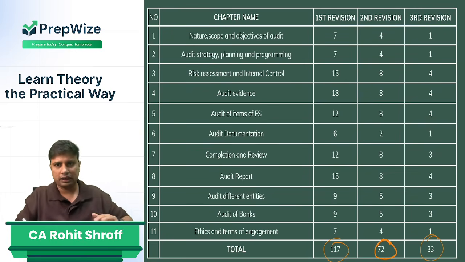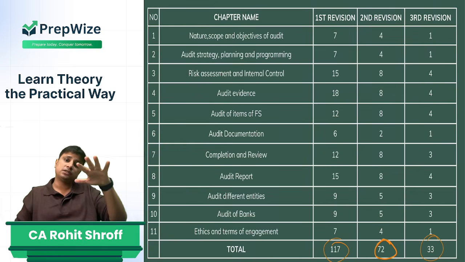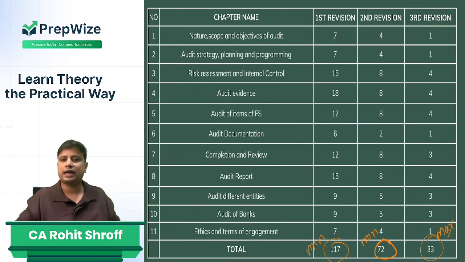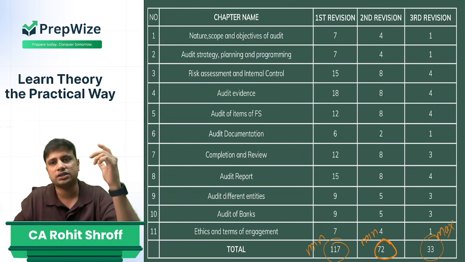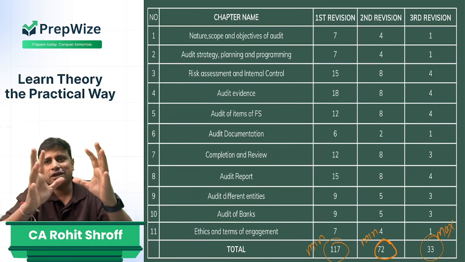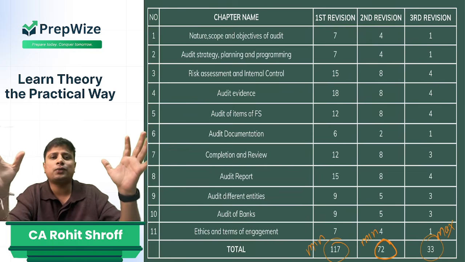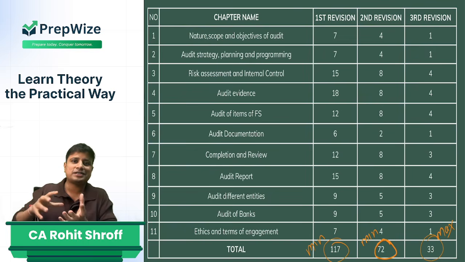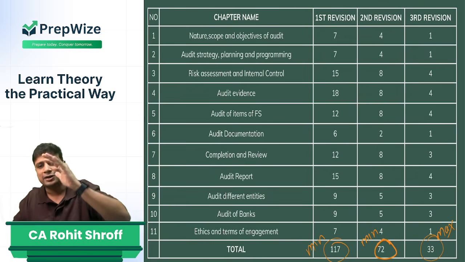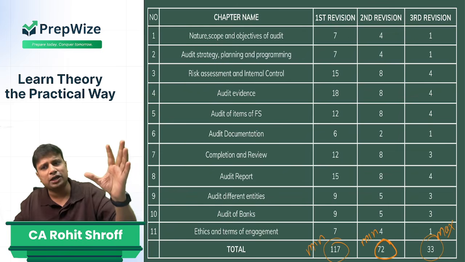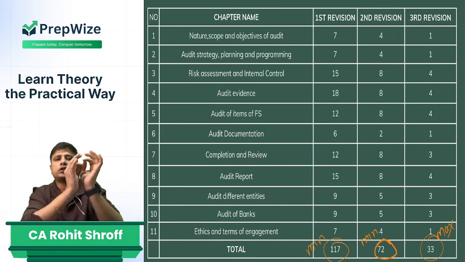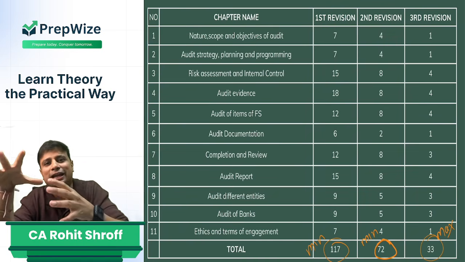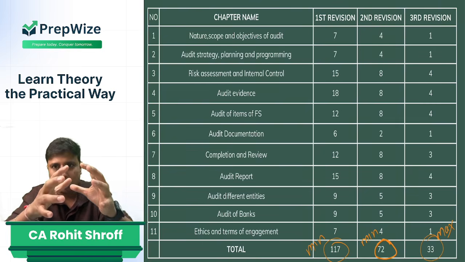Last revision, here, in the first and the second revision, I said these were the minimum. Here I would say the maximum that you should take is 33 hours. Why maximum 33 hours? Because on the last day of the examination, you will not have more than 20 to 25 hours. So if you are studying for the third time, let's say probably 40, 45 hours, you will not understand what should be your approach in the last 1.5 days. So maximum 33 hours. If you can do it in 20, 25 hours, nothing like it. But the third revision should not go beyond 33 hours, so you know how you are supposed to deal with the subject in the last 1.5 days. So this should be your chronology.